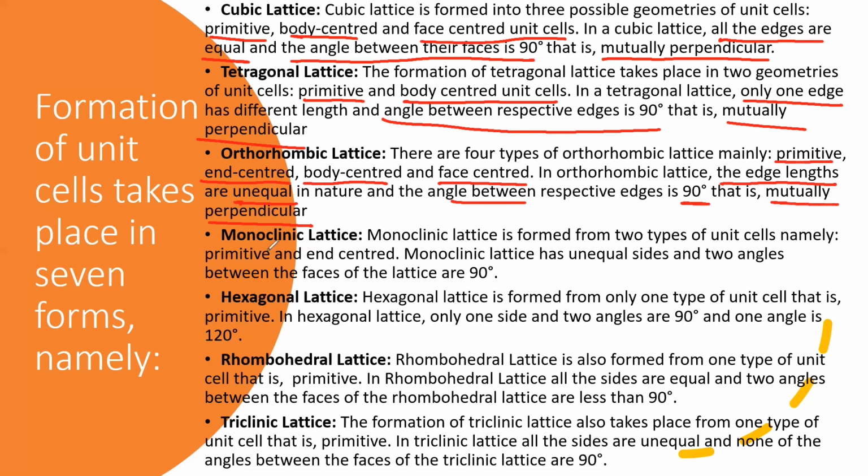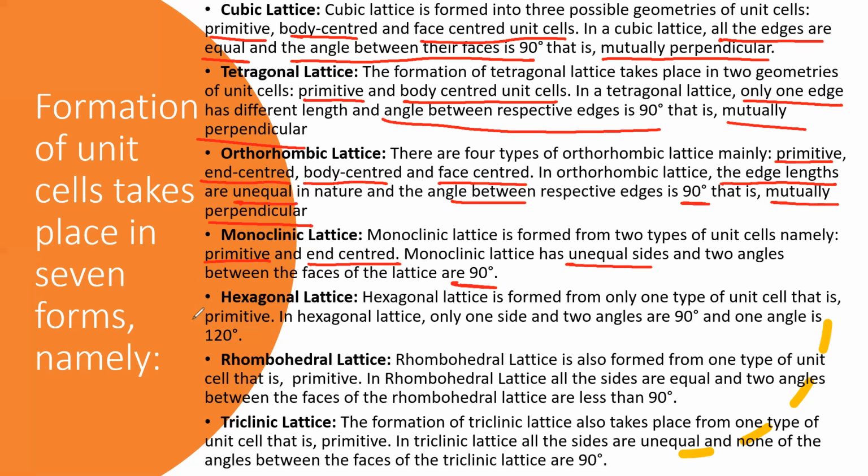Next, monoclinic lattice. Monoclinic lattice is a type of lattice formed from two types of units, namely primitive and end centered. So it contains only primitive and end centered. All these points they'll ask in the competitive part. Monoclinic lattice has unequal sides and two angles between the faces of the lattice are 90 degrees. Unequal sides means A is not equal to B is not equal to C, alpha is equal to beta is equal to 90 degrees, and gamma is not equal to 90 degrees. That is called monoclinic lattice. That we'll discuss in the next table.